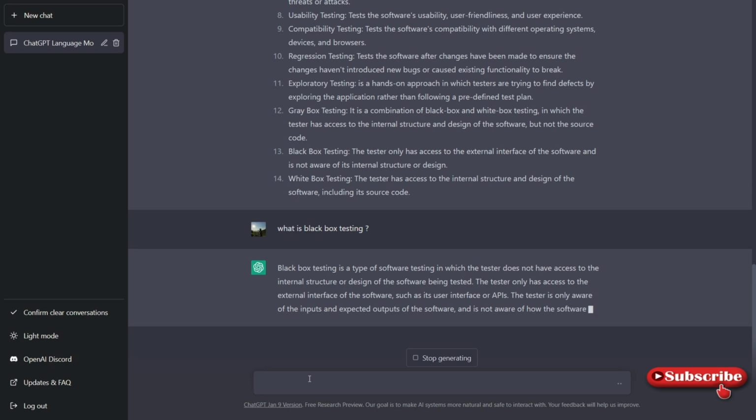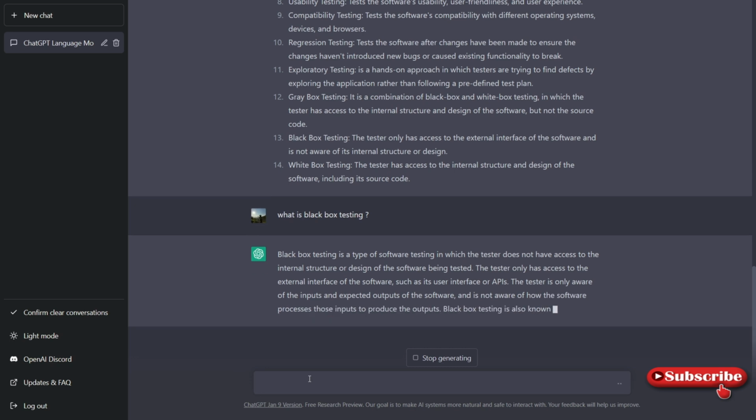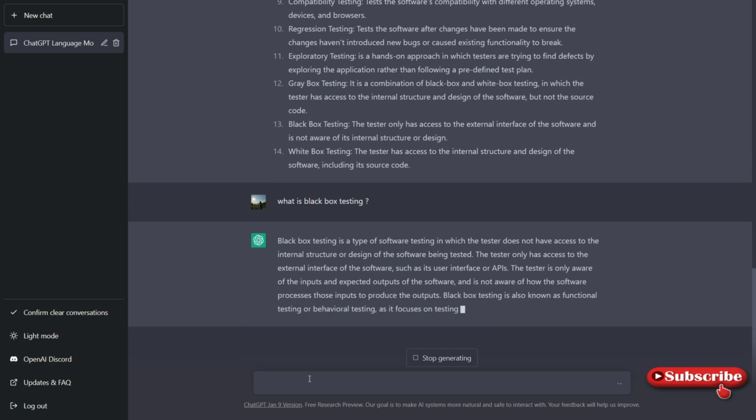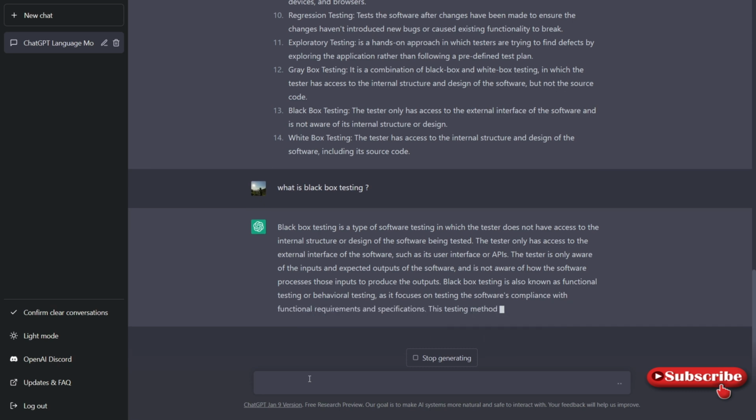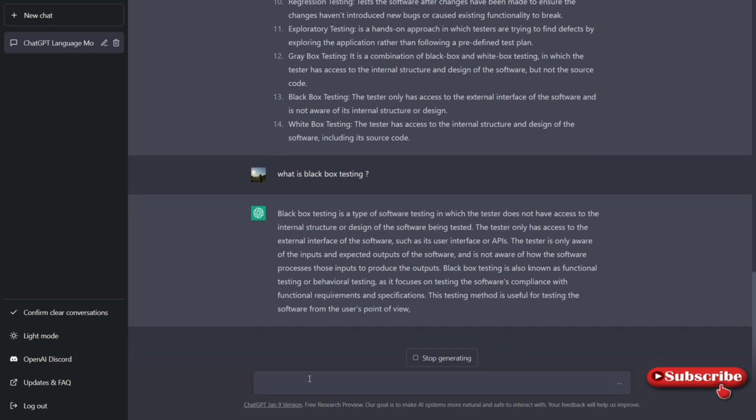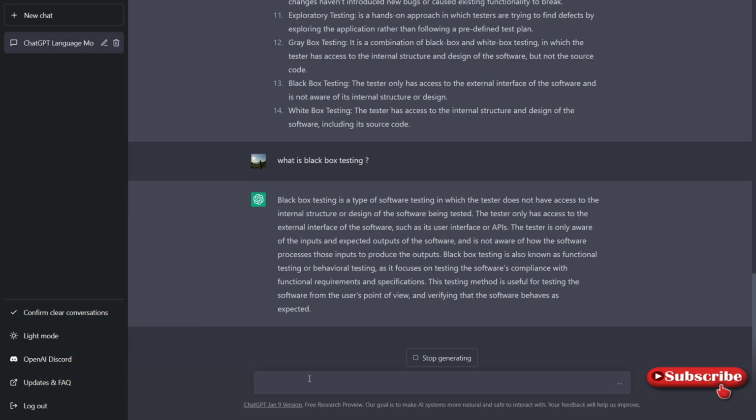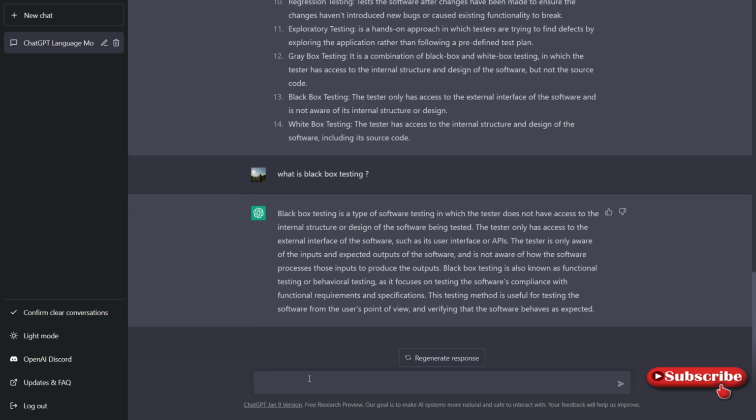Correct, because we don't need to refer to the internal structure, the code, and the design pattern. We don't need to rely on this. The tester only has access to the external interfaces of the application, which is nothing but the UI, the interface, or the APIs that we generally use. That's correct. And the tester is only aware of the input and expected behavior: we provide input, we expect some output.